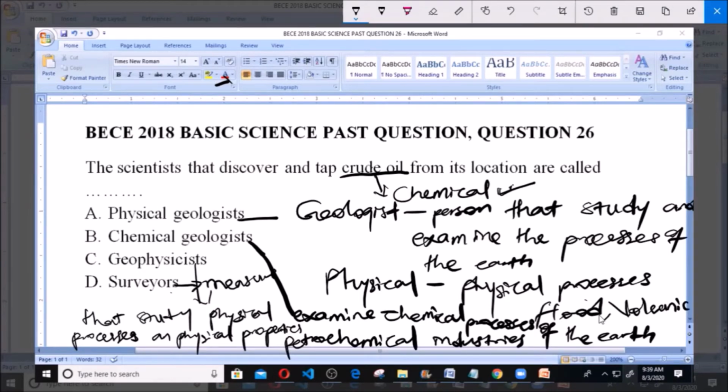Our answer is B, chemical geologists. These chemical geologists are those that will discover and tap crude oil from its location, and you find them mostly in petrochemical industries. So our answer to this question is B, chemical geologist.